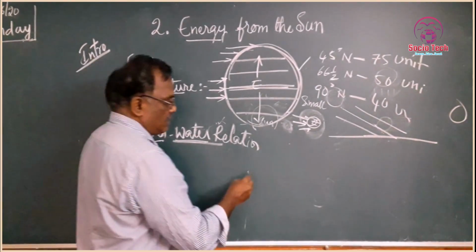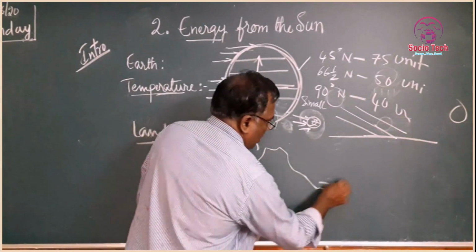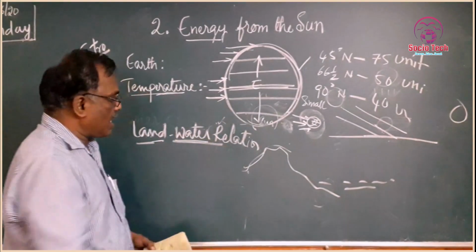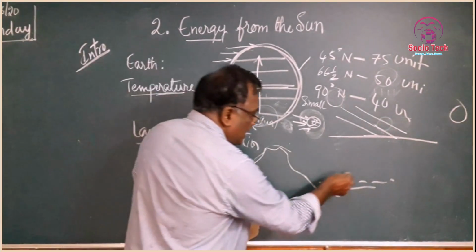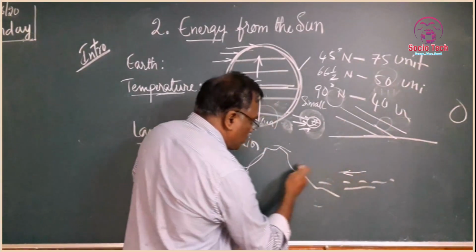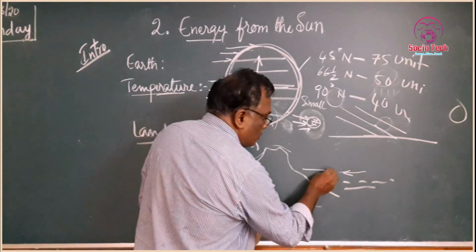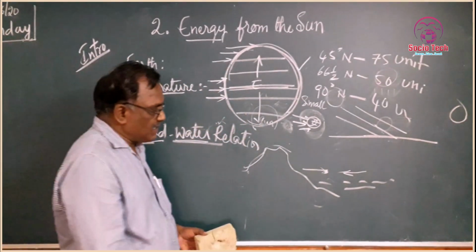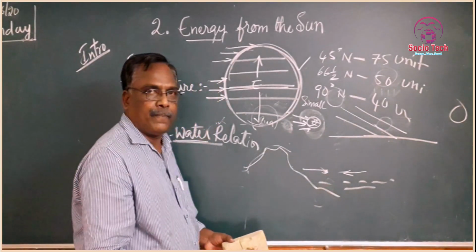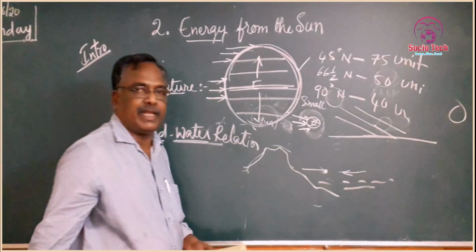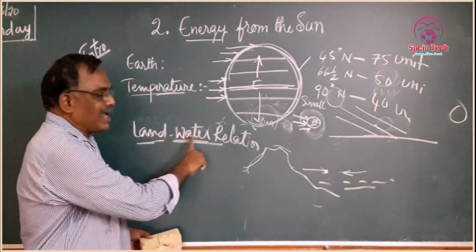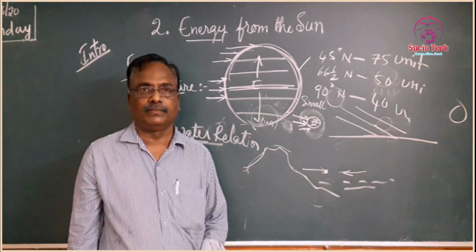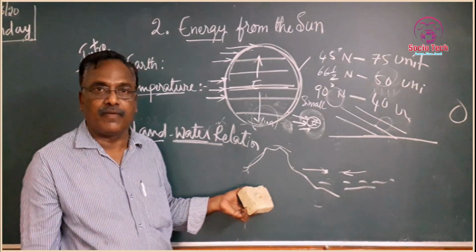Because of this difference between the land and the water, the winds move from sea to land and land to sea. A place situated near the sea experiences this land-water relationship, so its temperatures are different.